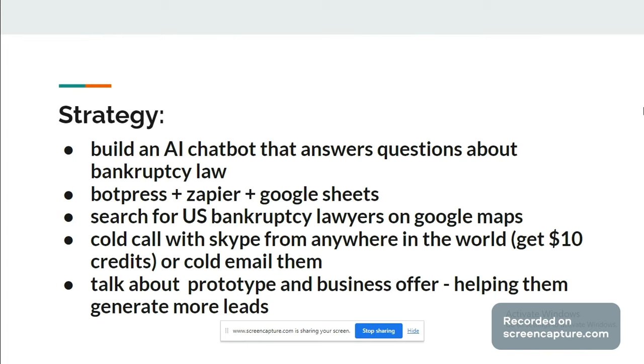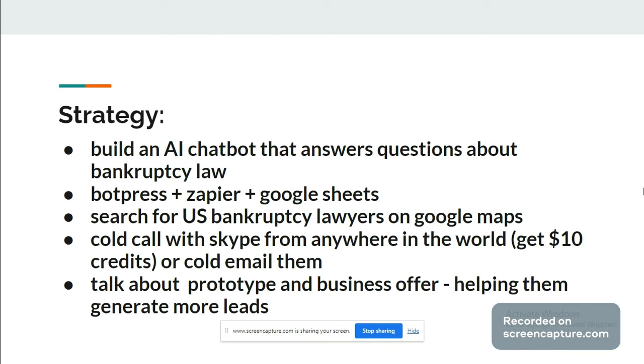Okay, our strategy is going to be build an AI chatbot that answers questions about bankruptcy law. We are going to search for US bankruptcy lawyers on Google Maps, and we are going to get their information like phone call or email and cold call them or cold email them. Now, cold means just that they don't know you. You're calling them, they don't know you. It's way better to cold call them. It's way better. And there are multiple reasons, but I will tell you later.